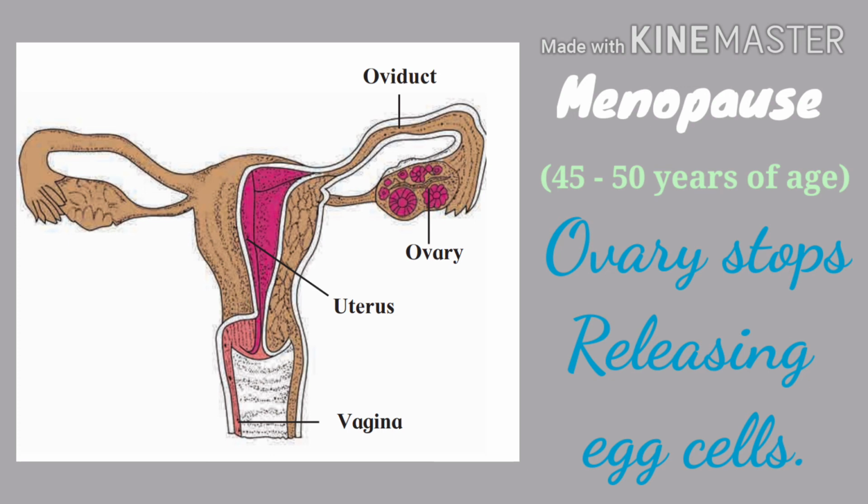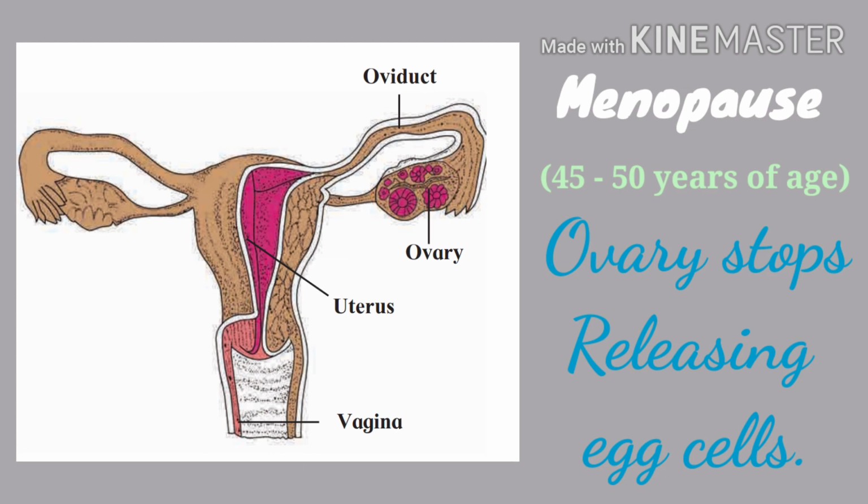So at this stage, the remaining egg cells, I told you there are millions of egg cells present in the female babies, but all the egg cells won't be released by the end of 45 years. So the remaining egg cells which are not able to ovulate or come out from the ovary will undergo degeneration on their own.